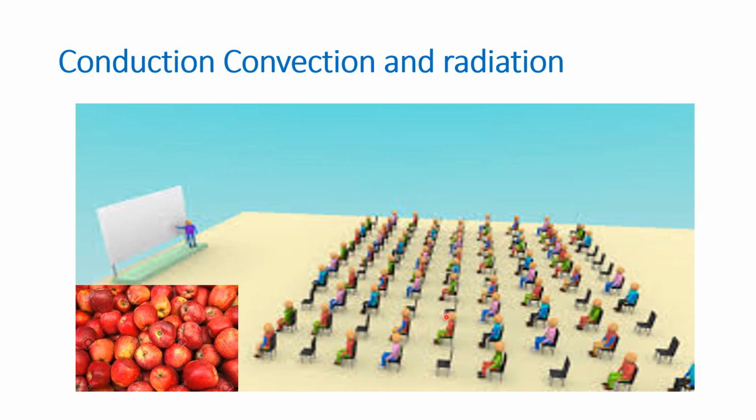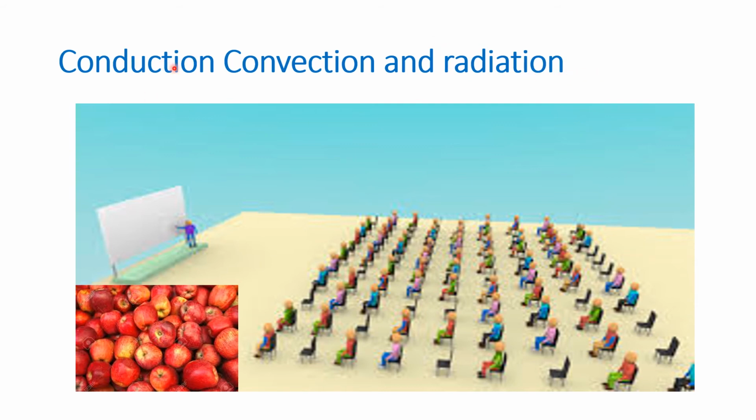Like that, there is movement of particles. Then we call it convection. And if no particles are involved and the heat is directly thrown from one end to another, that is called radiation. Just like the sun throws its heat to all the objects on the earth. So the heat is thrown like that. That is called radiation.